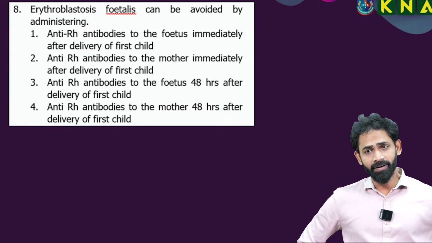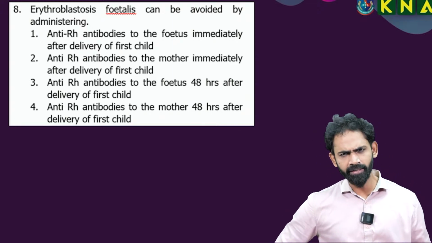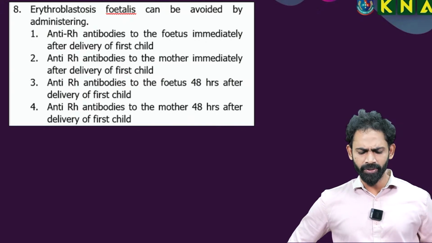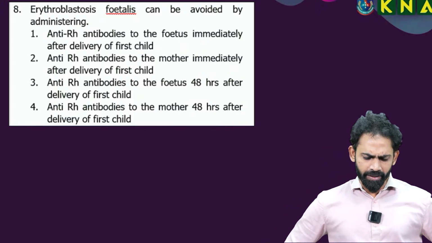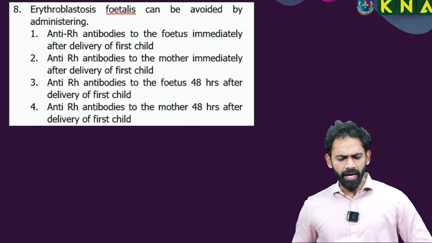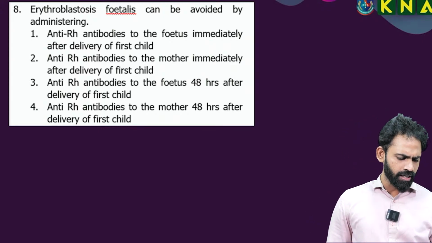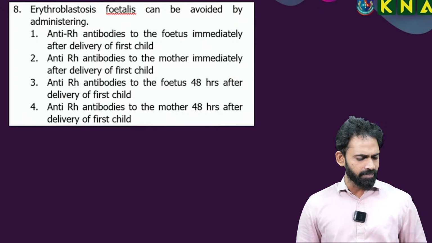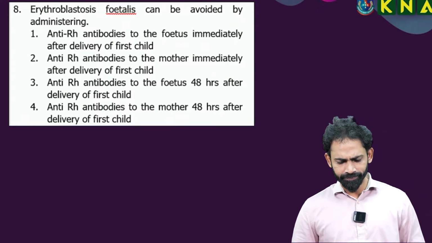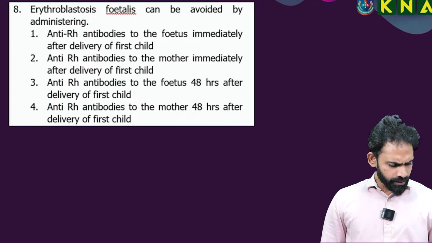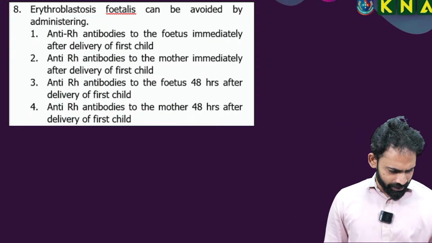There is a deep level to Rh. I said erythroblastosis fetalis is highly conceptual, so further levels you can read in graduation. Question number 8, by administering the anti, options 1, 2, 3 and 4. A small difference is only there. Can you check and tell me? Please also mention which question number, okay?